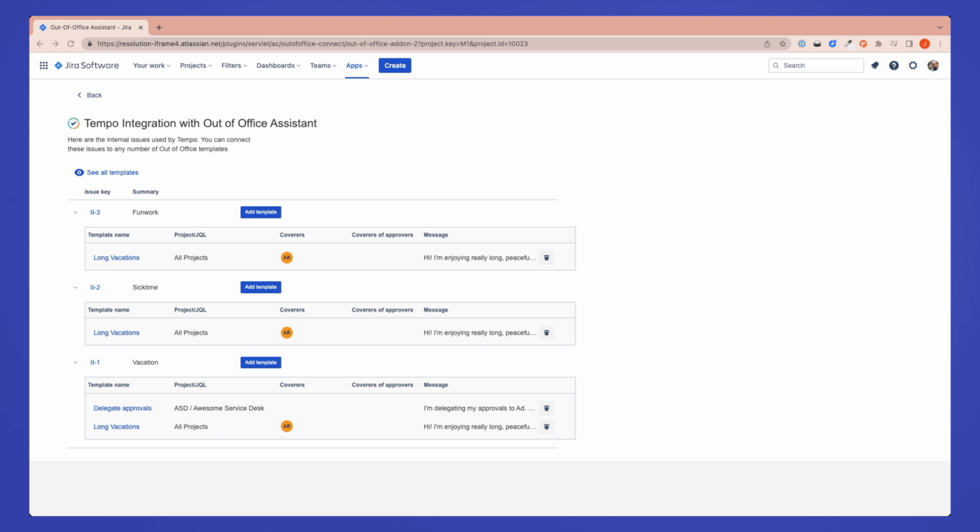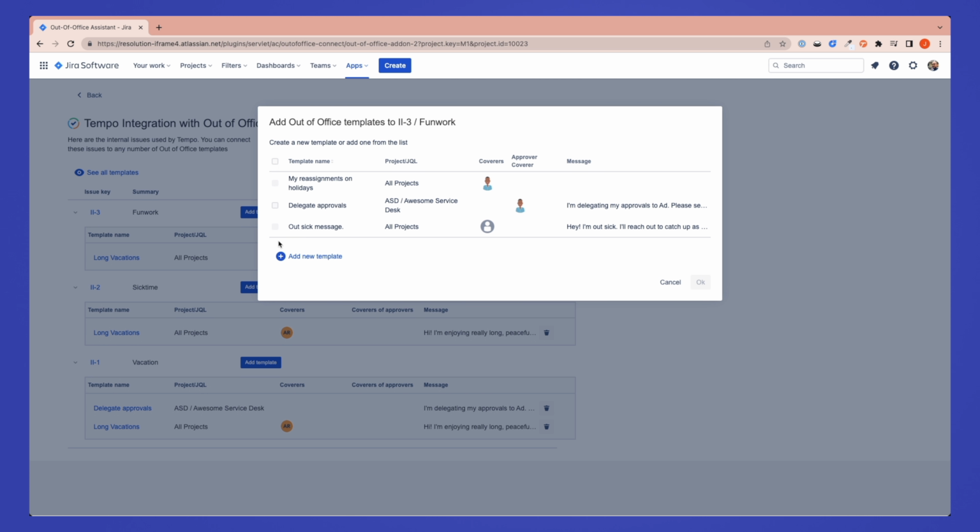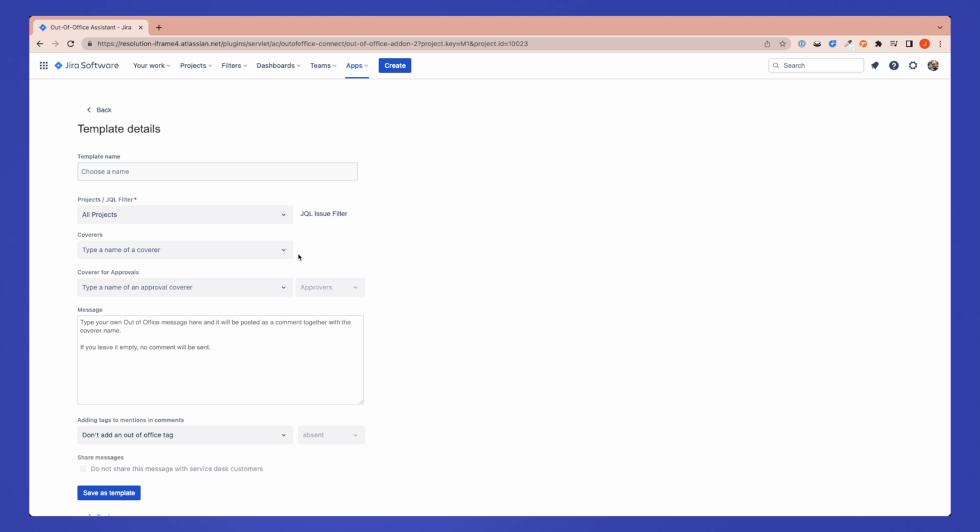Let's add a new template to fun work. I want to make sure that service requests are triaged and then reassigned manually. Now, the first thing I want to do is name the template. The name must be unique.